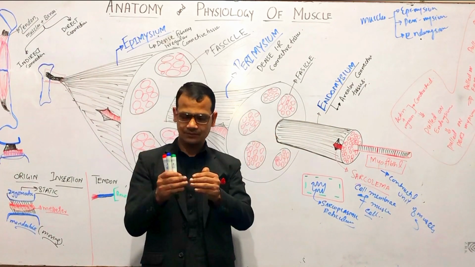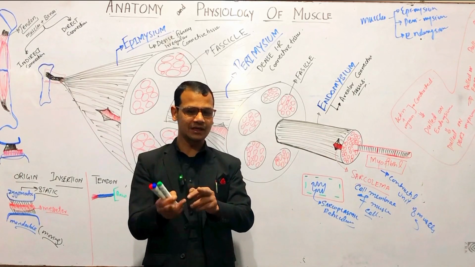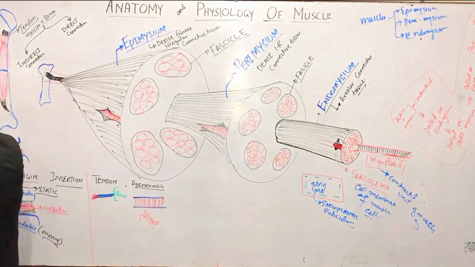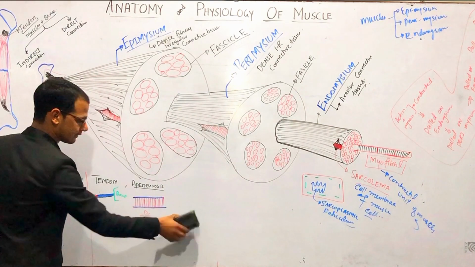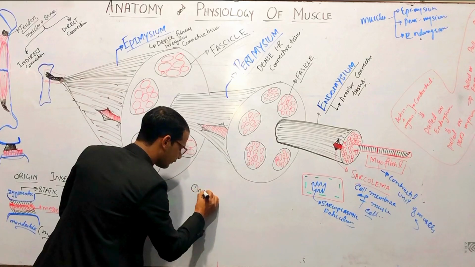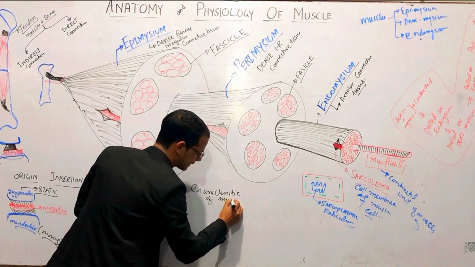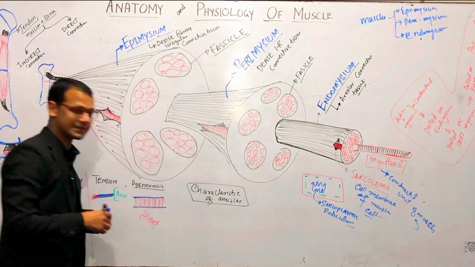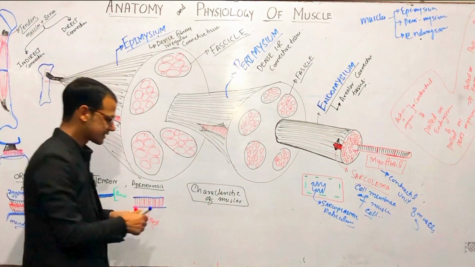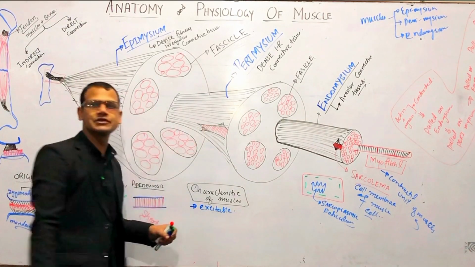Now we will discuss three or four special characteristics which are responsible for making these muscles different from other tissues, right? So let's see the unique characteristics of muscles, skeletal muscles or muscles. The first one is that these muscles are excitable. These muscle cells are excitable, meaning we can excite these muscles.